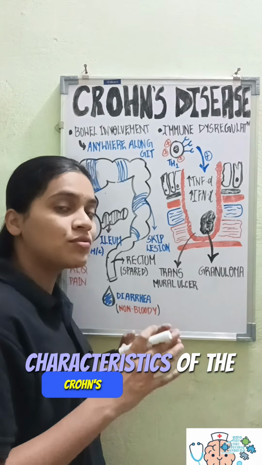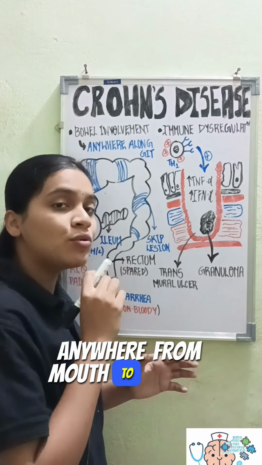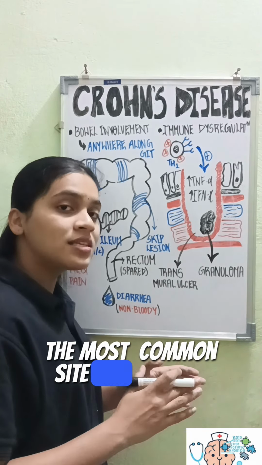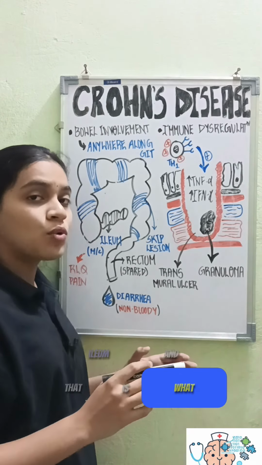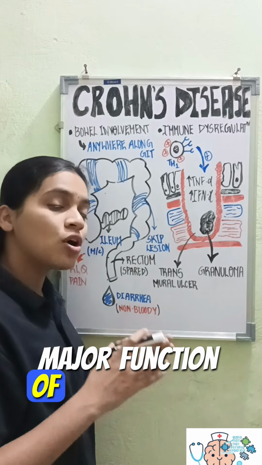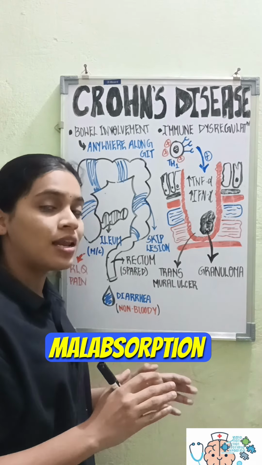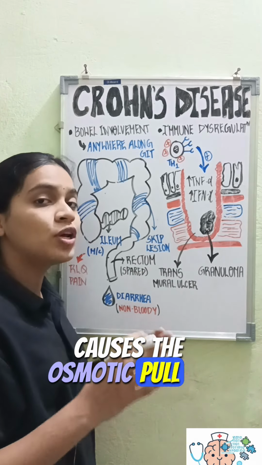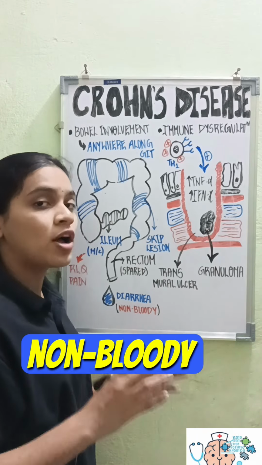An important characteristic of Crohn's disease is that it can occur anywhere from mouth to anus in your gastrointestinal tract. The most common site of Crohn's disease is your ileum, and that is what results in right lower quadrant pain. The major function of your intestine is absorption. Damage to the ileum basically leads to malabsorption, and these malabsorbed solutes cause an osmotic pull of water and result in osmotic diarrhea, which is non-bloody in nature.